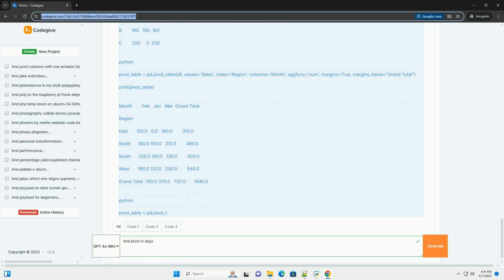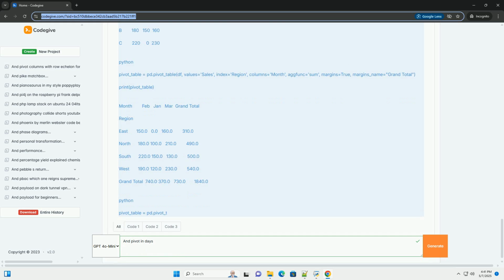Example 2, total quantity sold by product and month. Let's create a pivot table showing the total quantity sold for each product in each month. Output. Here, we've used quantity as the values, product as the index, month as the columns, and sum as the aggregation function.